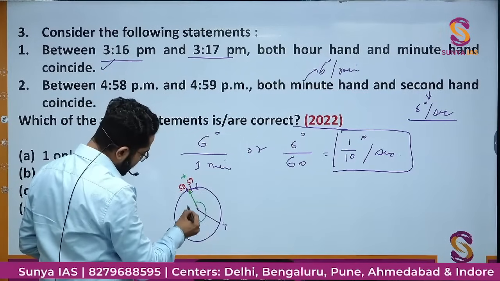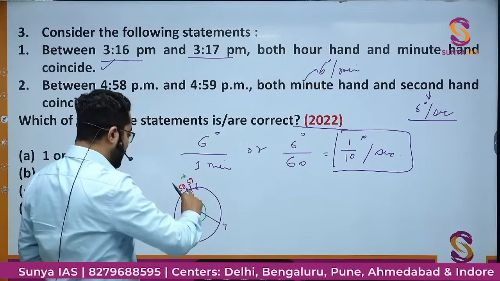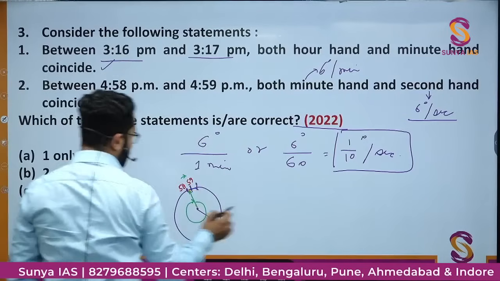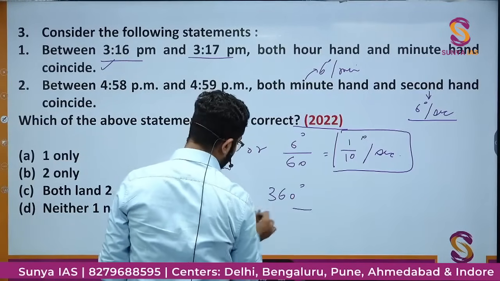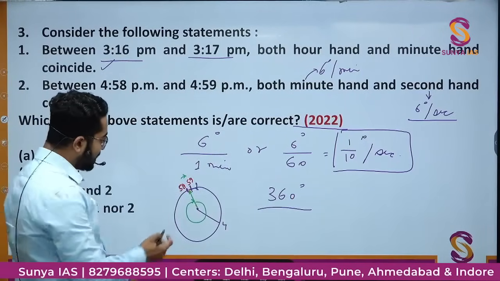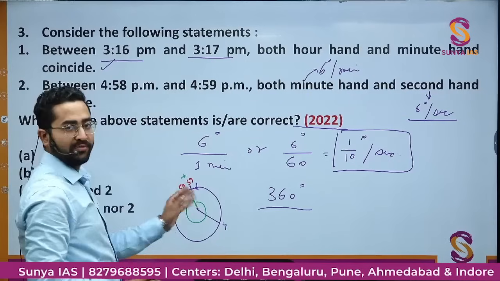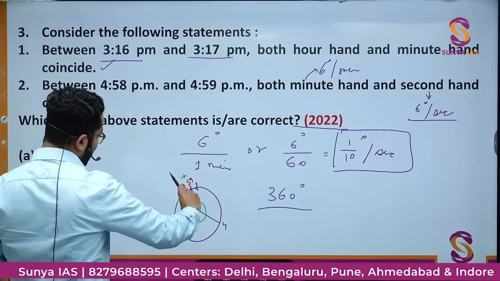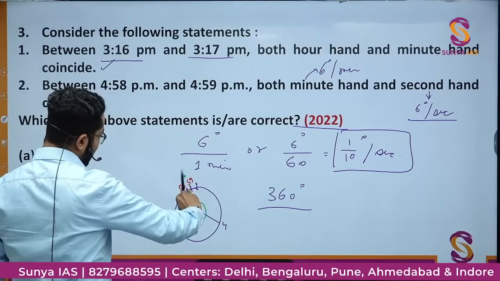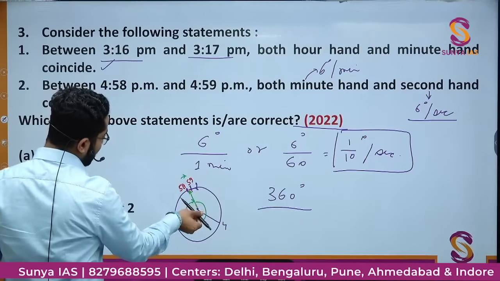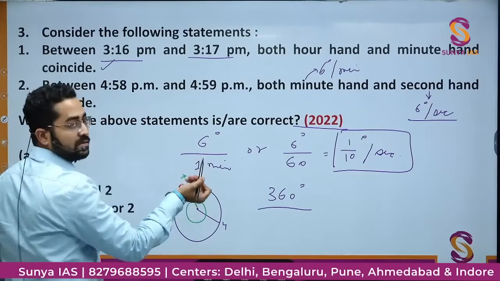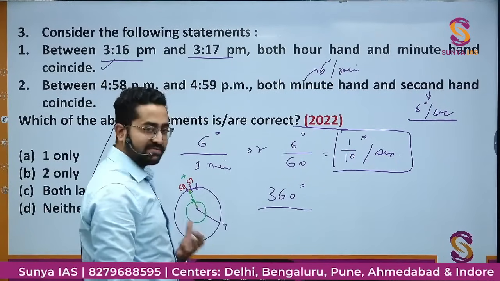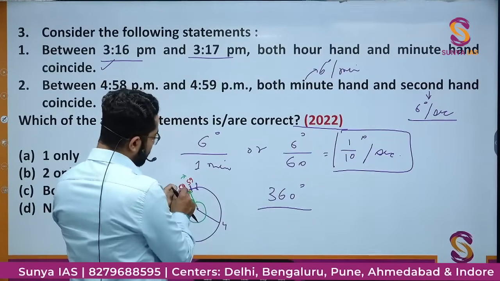This angle should be 360 degree so that it can come here again to coincide with minute hand. So 360 degree would be the distance that it has to cover, because हमने क्या मान लिया, ये येलो वाला है minute hand. Minute hand मूव नहीं कर रहा है, second hand मूव कर रहा है. अभी ये coincide कर रहे हैं 458 पे. कितनी देर में फिर से coincide करेंगे? When the second hand will rotate 360 degree. So 360 degree upon relative speed. Relative speed is when minute hand is not moving.